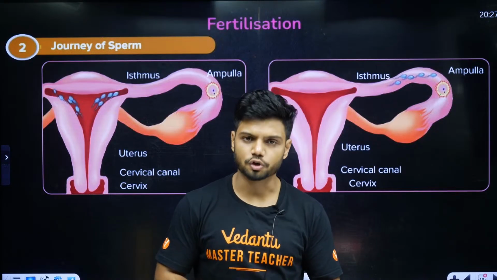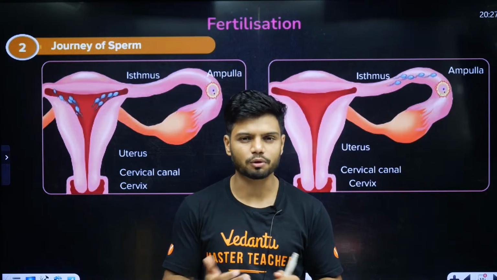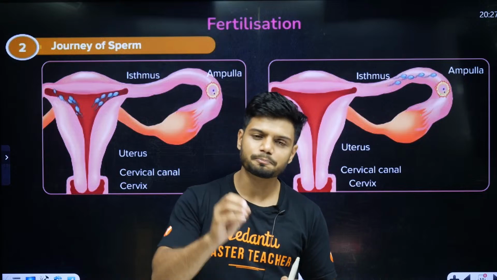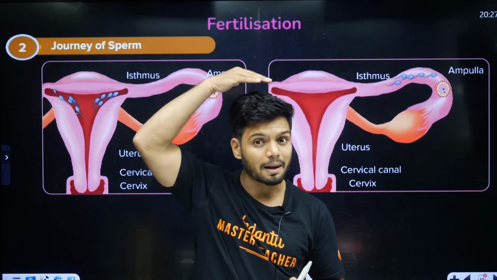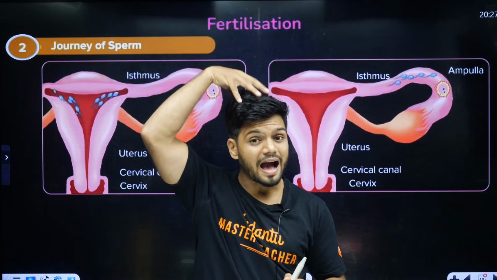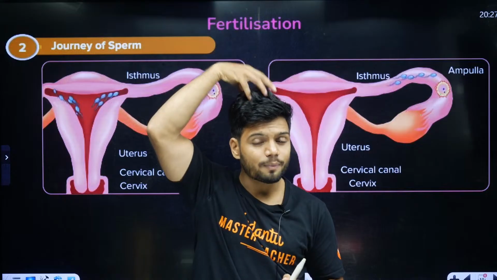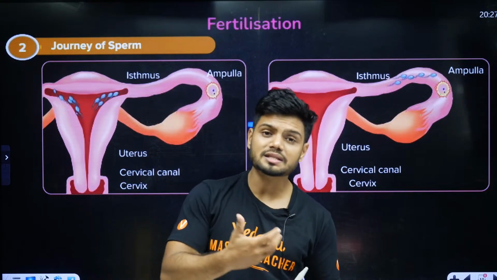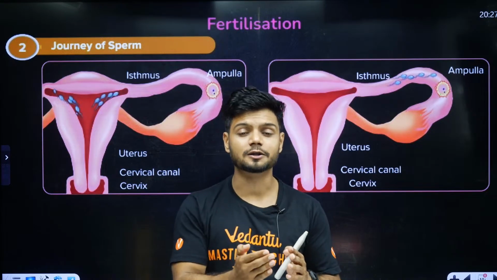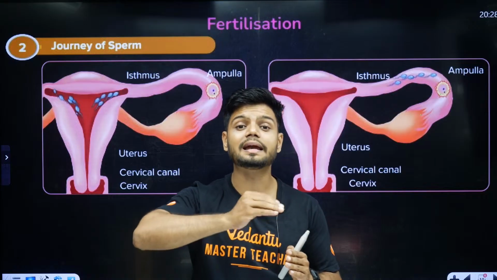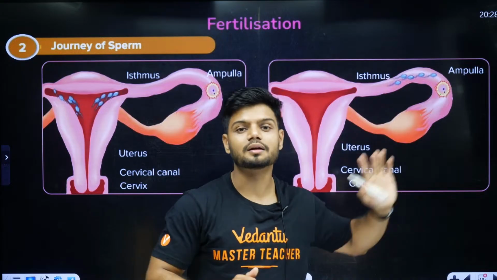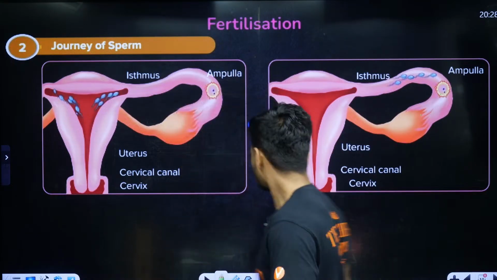Now let me tell you here, the fertilization process is not very simple. This sperm has something called the cap. Remember, students, the acrosome. This acrosome has a lot of enzymes. Now these enzymes will completely break the different layers of the released egg, or secondary oocyte to be precise.